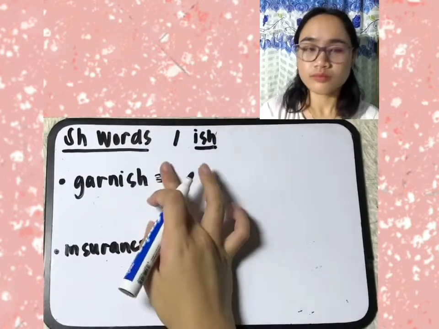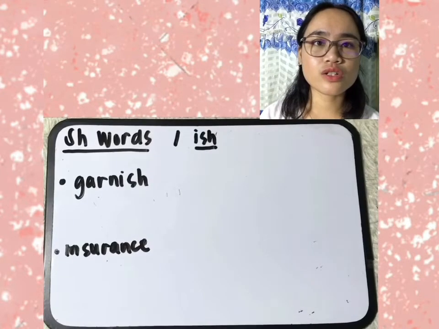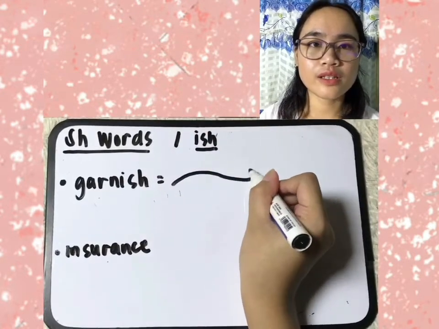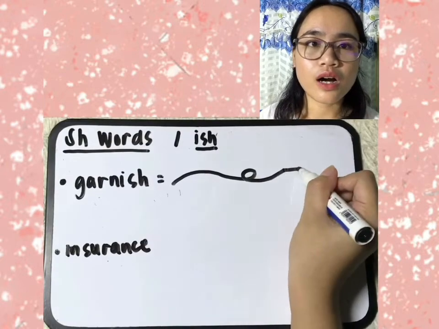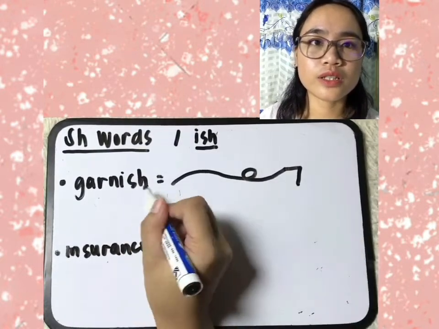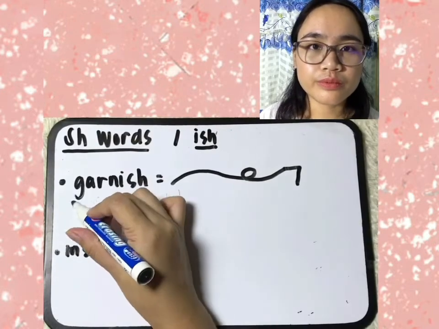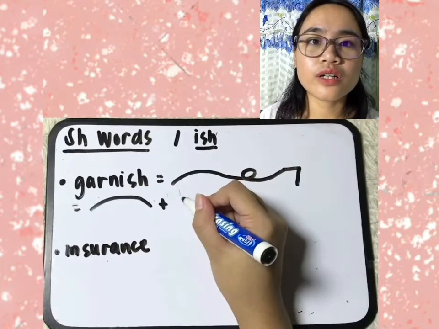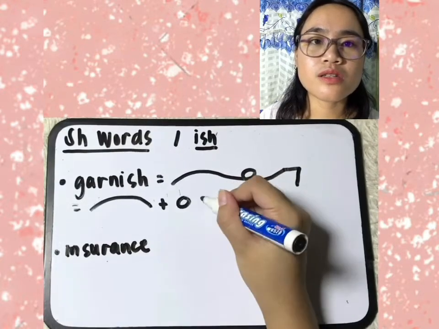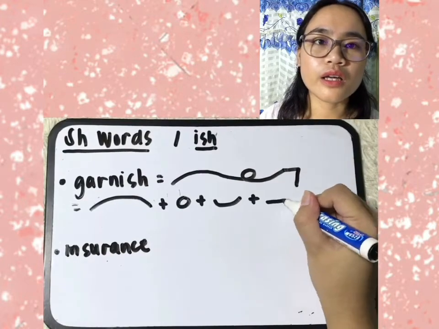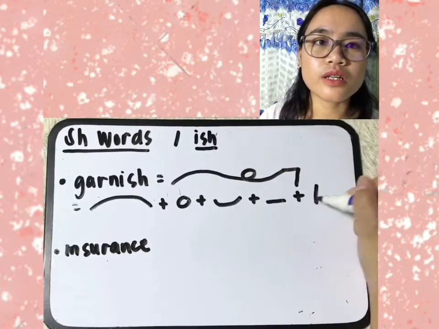So let's have the word garnish. If we write it in shorthand, it will be written like this, R and ish. If we dissect the word garnish, it is gay, plus A symbol, plus R symbol, N symbol, and ish.